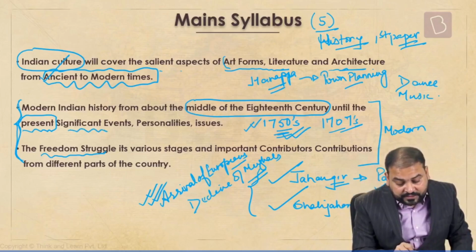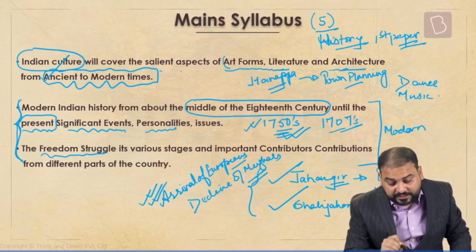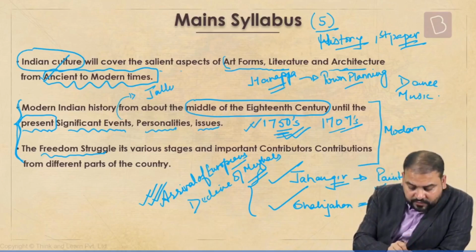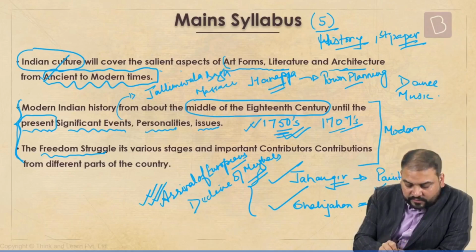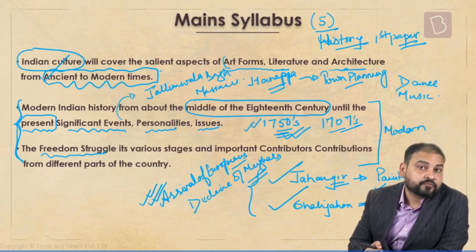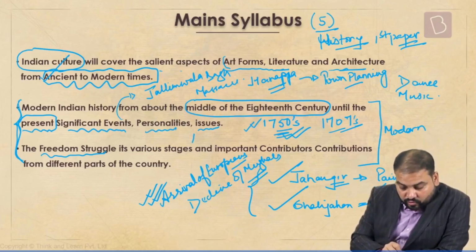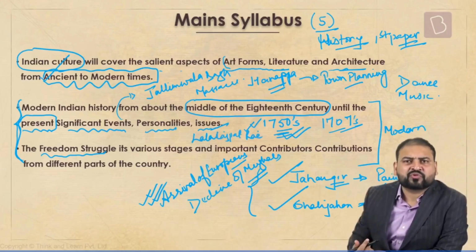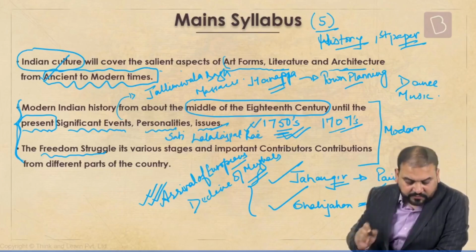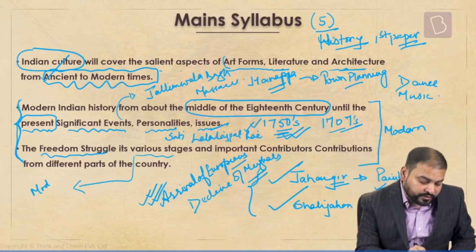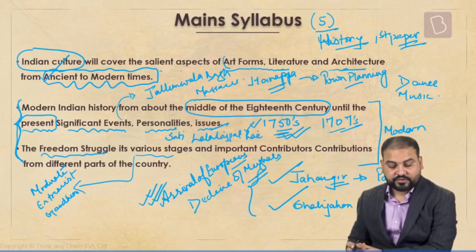Of course, we have the significant events, we have personalities, we have issues. For example, significant events, Jallianwala Bagh massacre. No one can forget this. Similarly, personalities, there might be questions on people who are unheard of, and sometimes on people about whom you know a lot. For example, the question can be Lala Lajpat Rai. Of course, issues like socio-religious issues can be questioned, let's say, on Sati. Of course, then we have the freedom struggle, various stages. We will study this: the moderate stage, the extremist stage, and of course, the Gandhian stage.